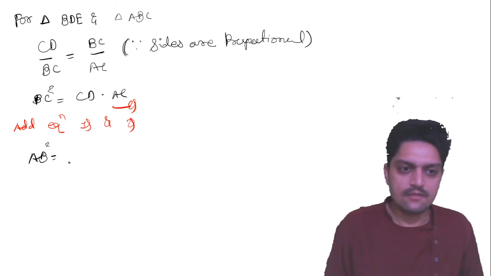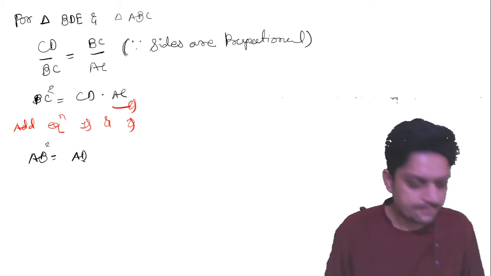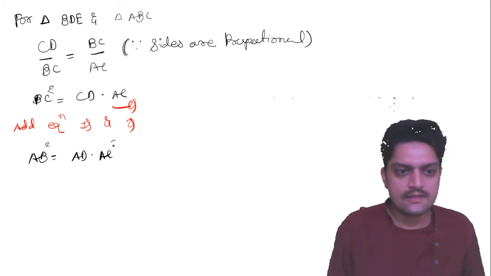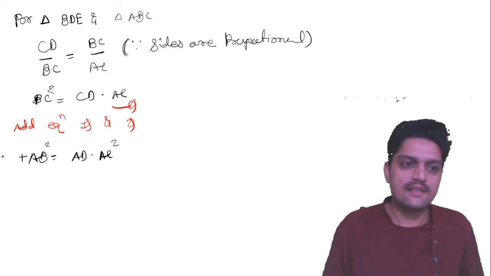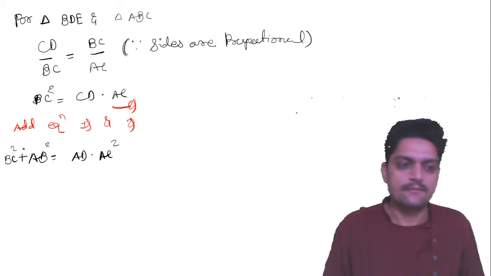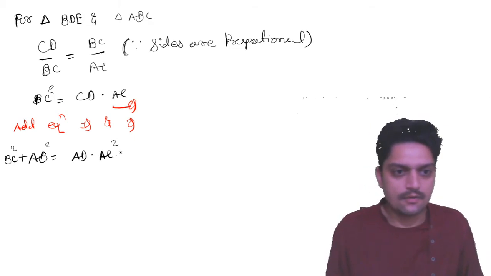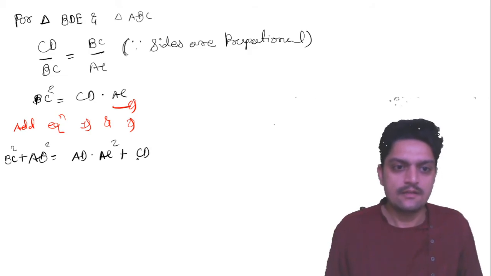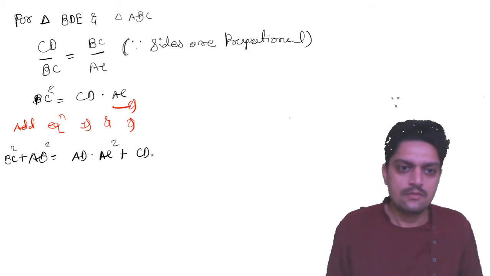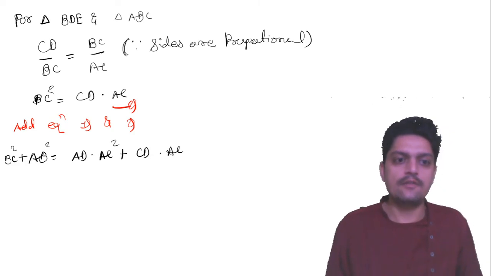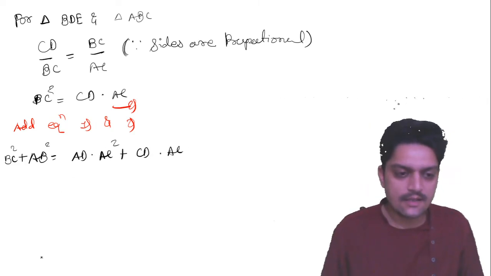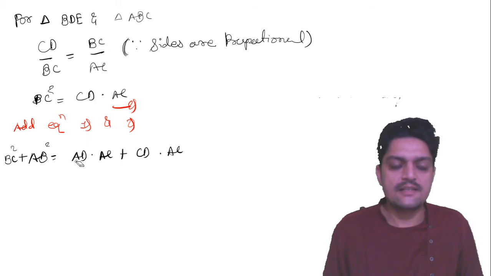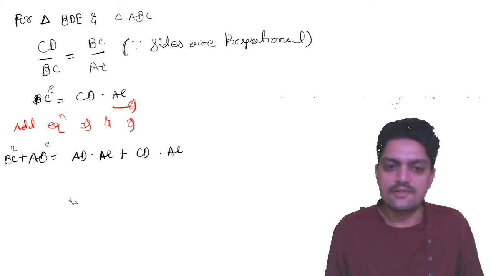AB square is equal to AD into AC. Plus here BC square is equal to CD into AC. See here, by mistake I have written square; it's not square. AB square is equal to AD into AC, and BC square is equal to CD into AC.